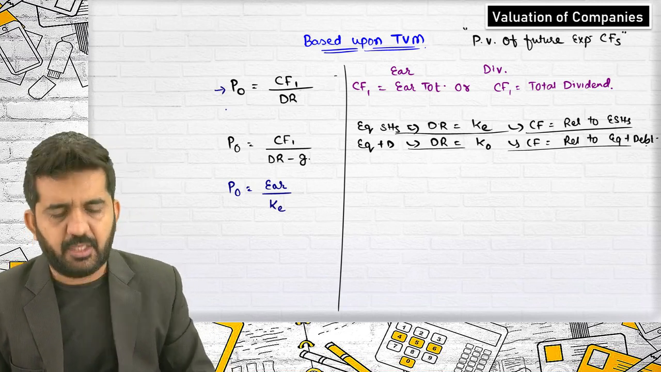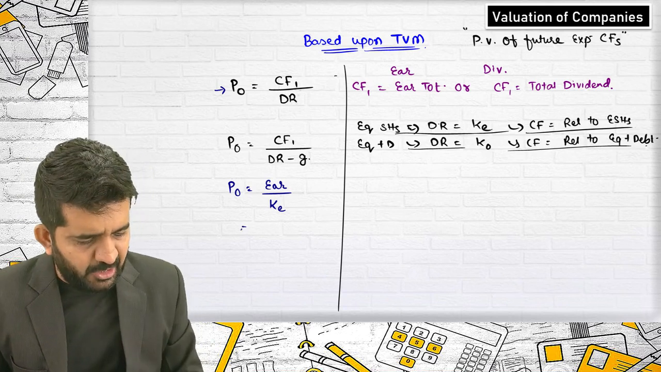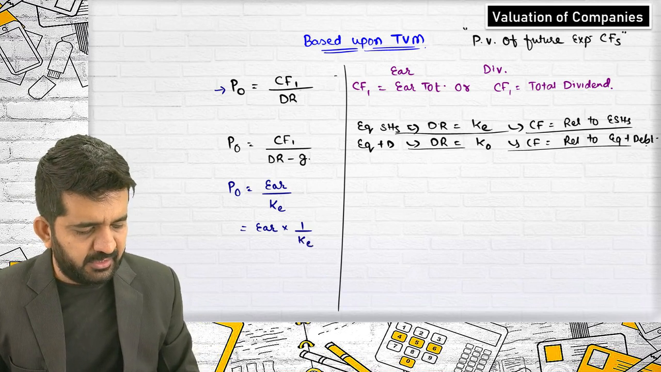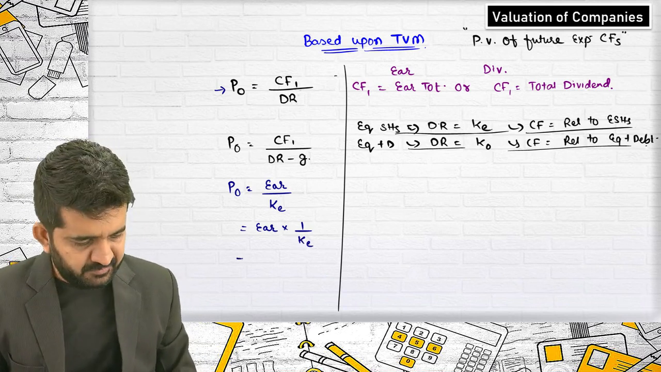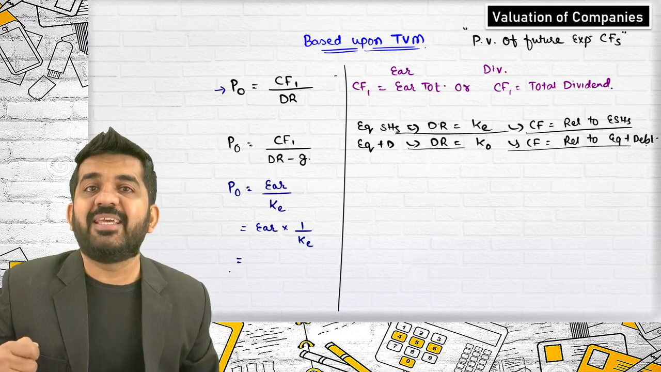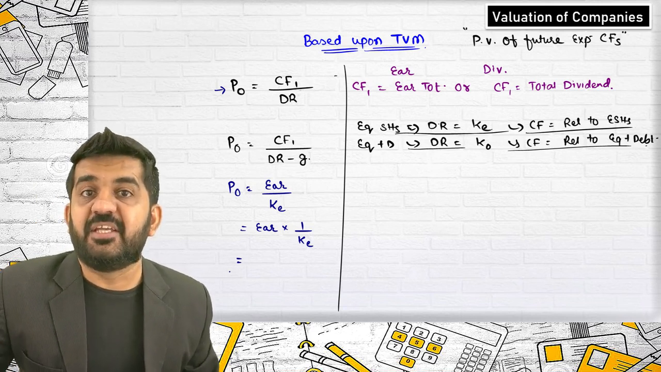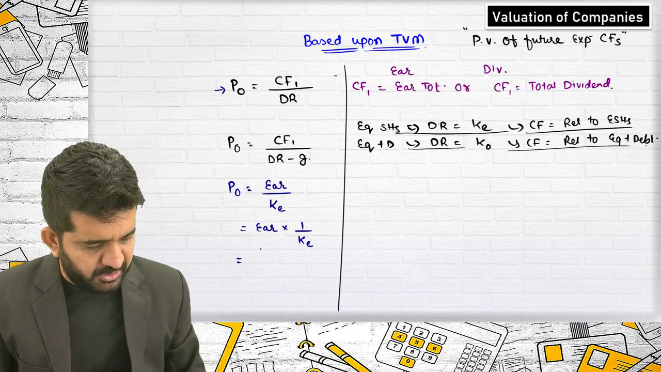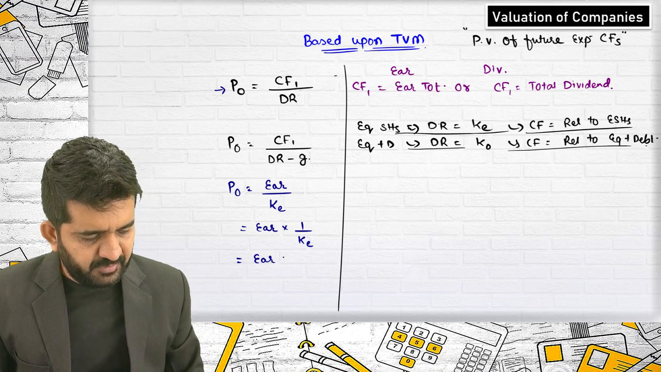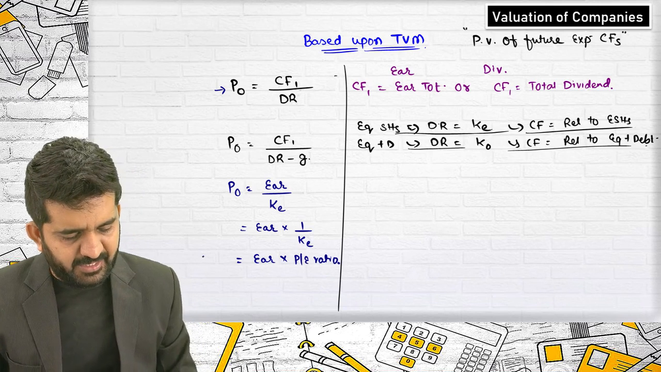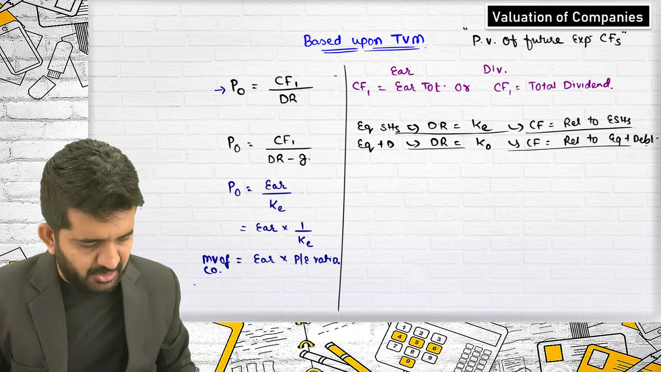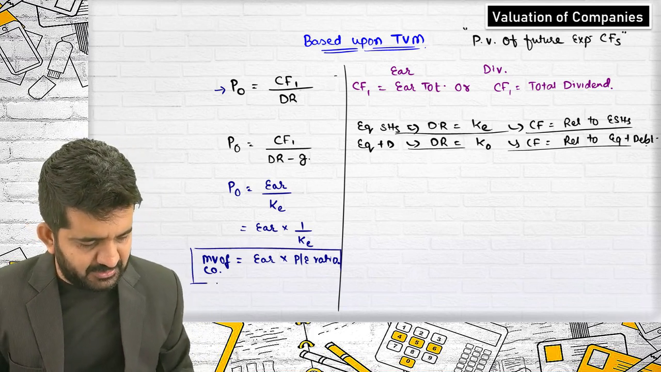Yes, it is the same formula. Can I alternatively write this as earnings into 1 upon KE? It is one and the same. Now, 1 upon KE is nothing but the PE ratio. The reciprocal of cost of equity is nothing but the PE ratio. So, earnings multiplied by PE ratio will give the market value of the company. You can also find it out from this.